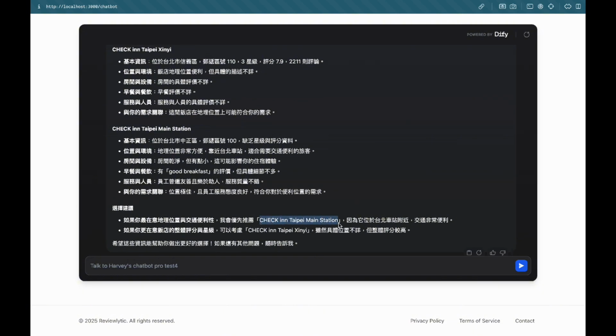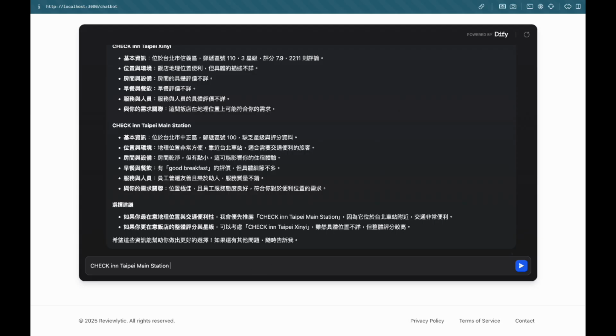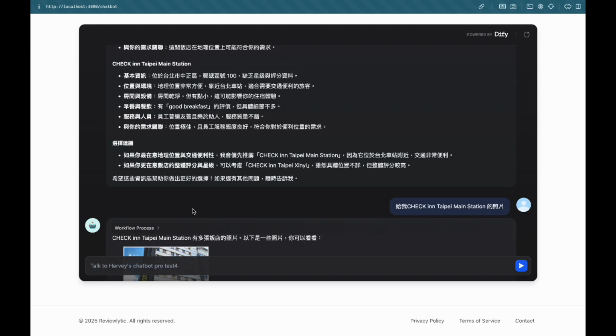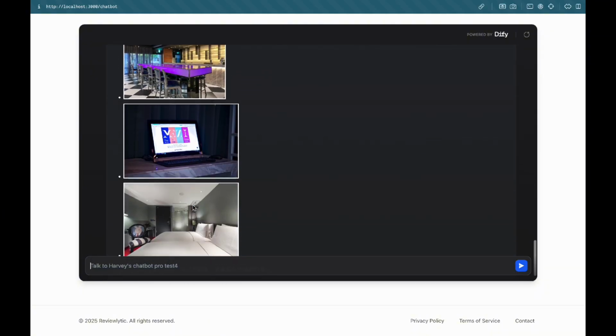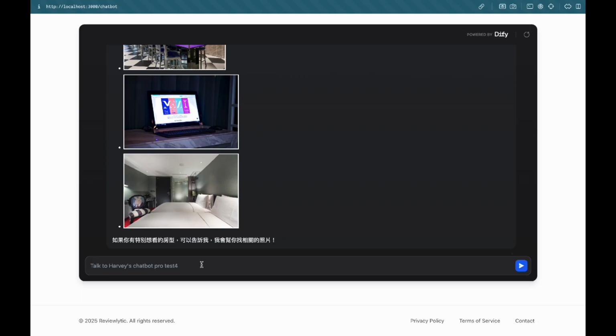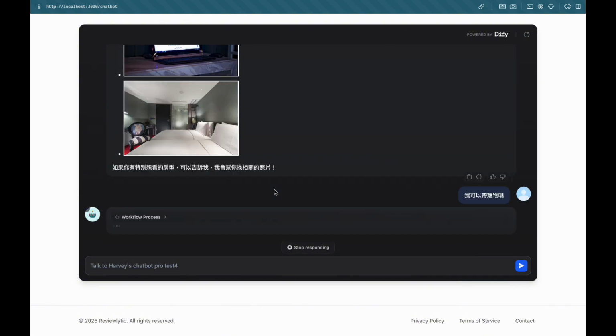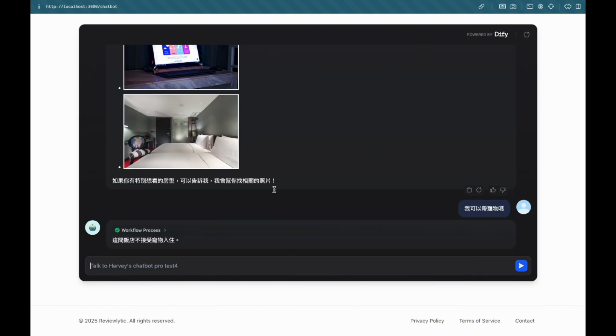For example, I want to check the pictures of Check-in Taipei Main Station. So here you can see it generated several pictures of the specific hotel we asked about. You can also ask questions related to their policy. For example, can I bring any pets to the hotel? So here it will search the hotel policy and give you the correct answer.